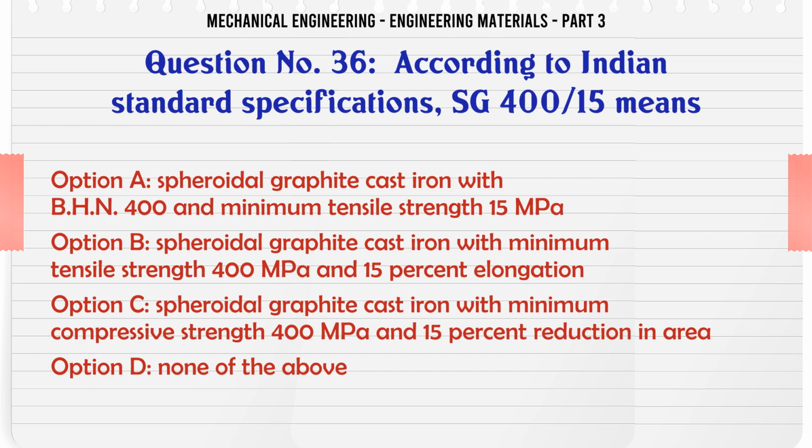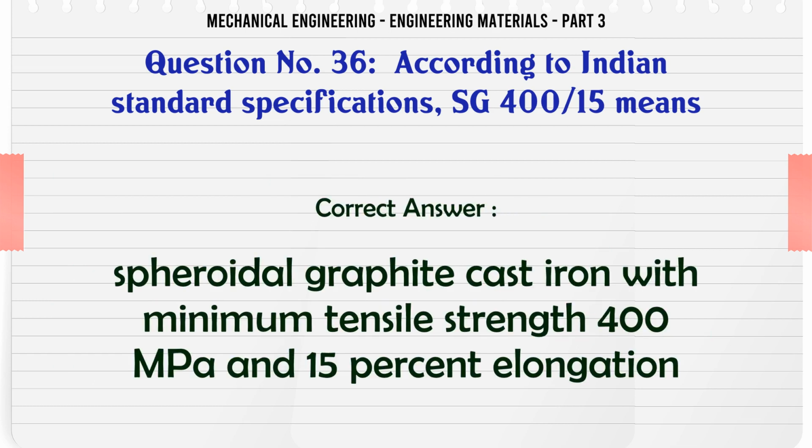C. Spheroidal graphite cast iron with minimum compressive strength 400 MPa and 15% reduction in area. D. None of the above. The correct answer is spheroidal graphite cast iron with minimum tensile strength 400 MPa and 15% elongation.